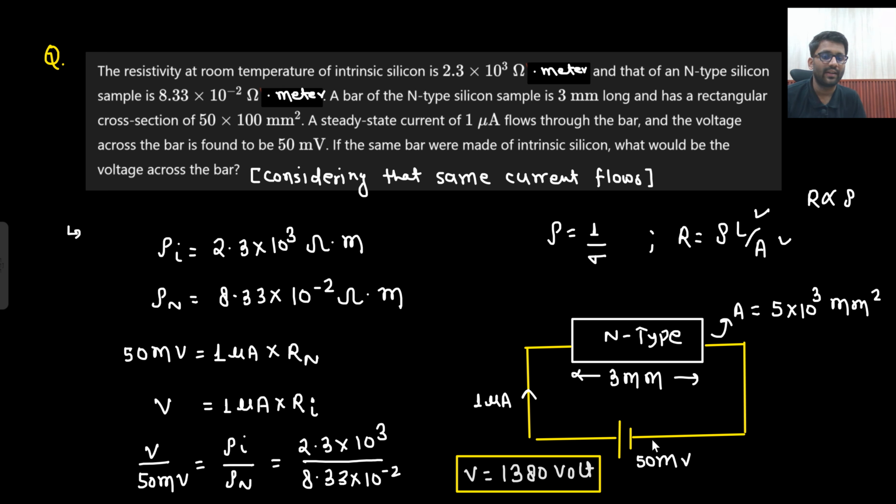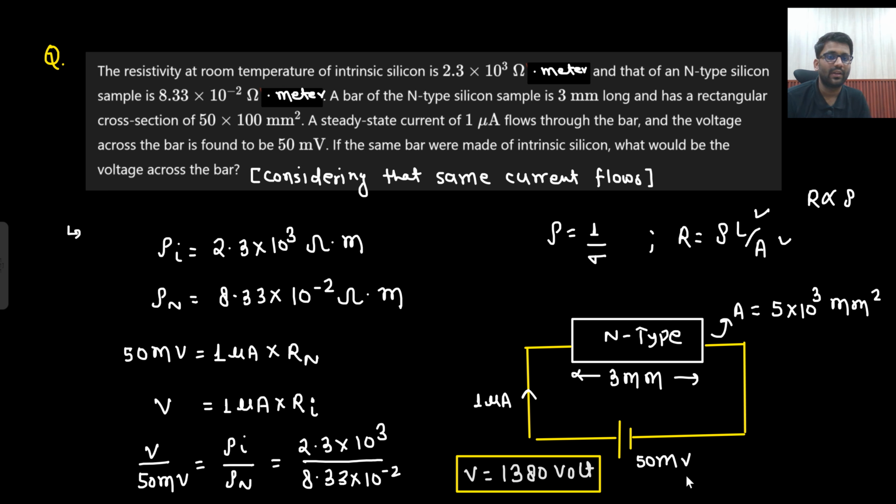Here, in this case, so much power would be consumed, but here very less power is consumed. 50 millivolt multiplied with 1 microampere, and here 1380 multiplied with 1 microampere. So here 1380 microwatt power is used, and here 50 nanowatt power is used.